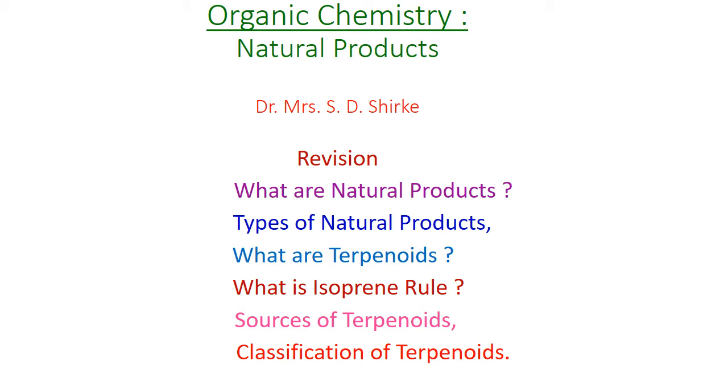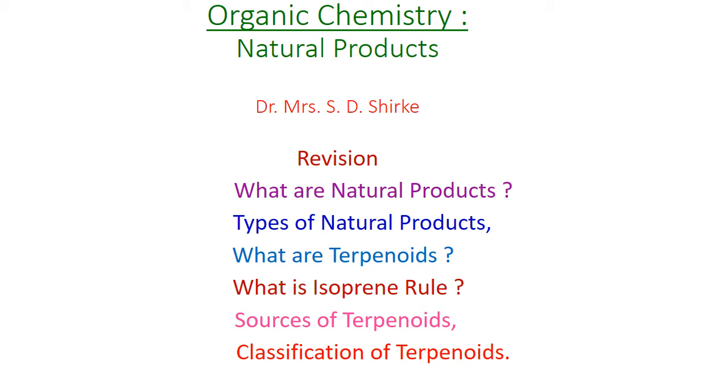Some contain 2 isoprene units or more than 2, means multiples of isoprene units. Hence, another name is given to terpenoids: they are also known as isoprenoids because they contain multiples of isoprene units. C5H8(n).